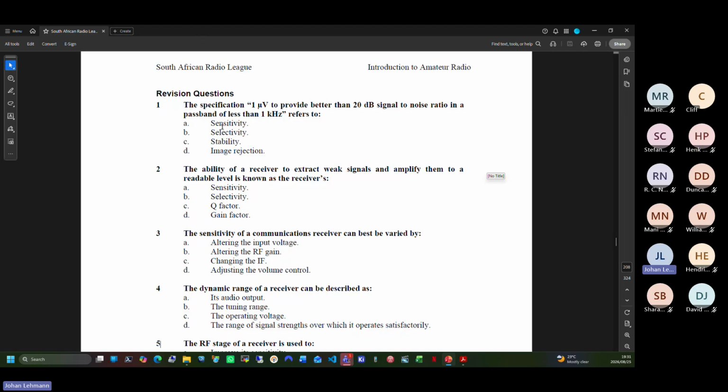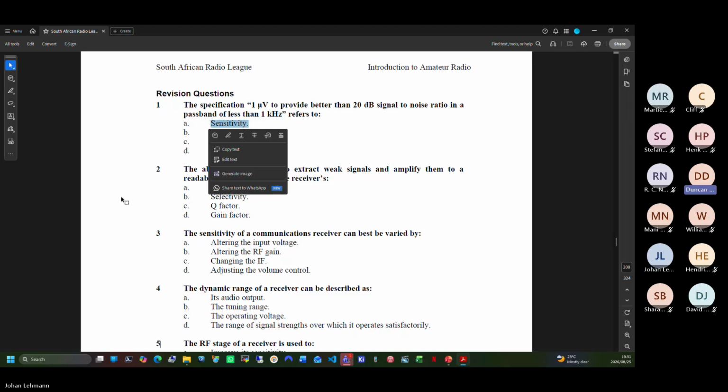It is sensitivity, A. That pass band part almost wants to trick me.